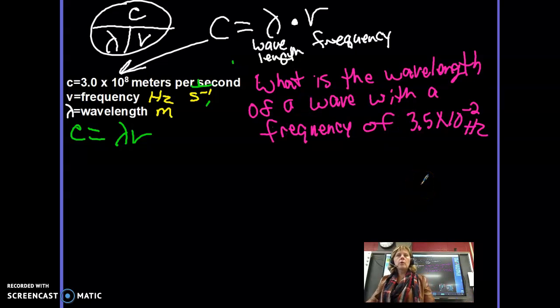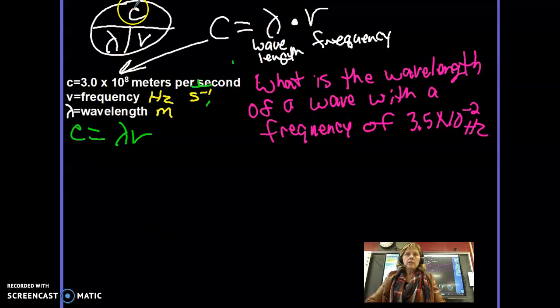So let's do a quick problem here. What is the wavelength of a wave with a frequency of 3.5 times 10 to the negative second hertz? So I already know what C is. In this particular one, I need to solve for wavelength.